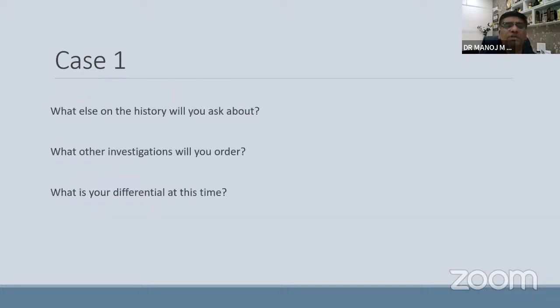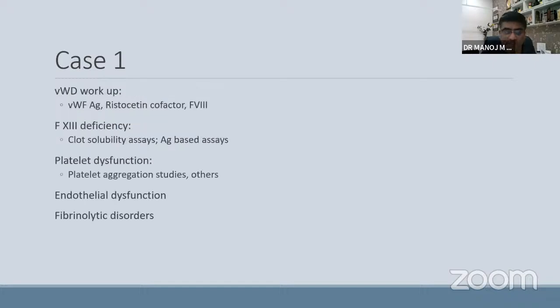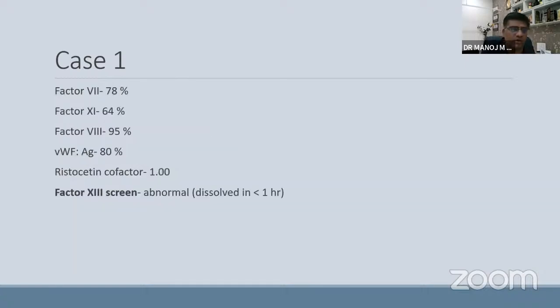What else on history will you ask about? What other investigation will you order? And what is your differential at this point of time? So, usually we need to ask whether there was some bleeding previously, whether he needed some transfusion, whether there were some surgical challenges, whether there are some medicines going on, or some family history of bleeding. VWD workup is needed. Factor 13 level, platelet function disorder, endothelial dysfunction, fibrin. These are the various things we keep in our mind.